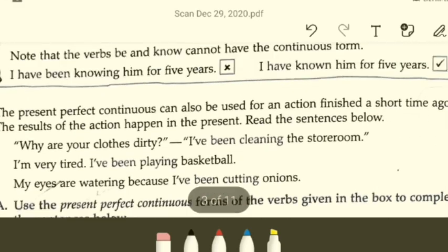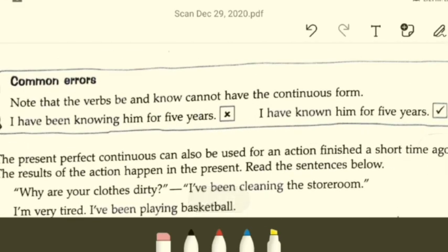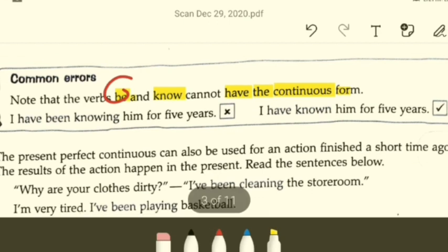Now common errors. Grammar is one very delicate part of English where you tend to make mistakes out of nowhere. These are some common errors that occur. Know that the verbs be and know cannot have continuous form. Like, I have been knowing him for 5 years.